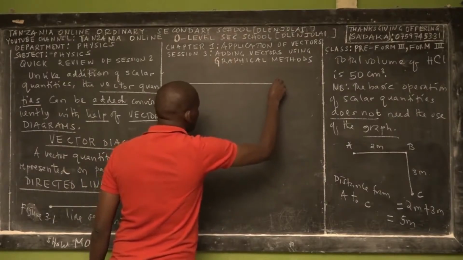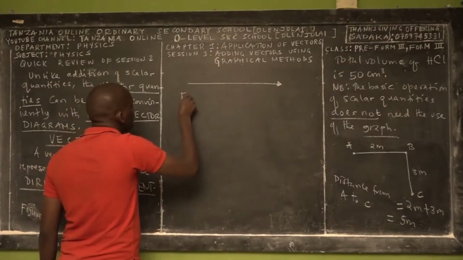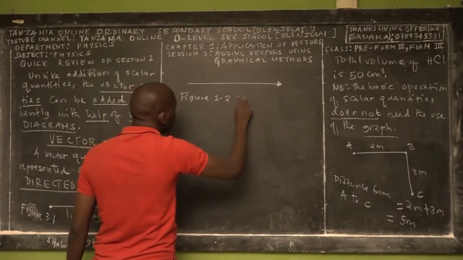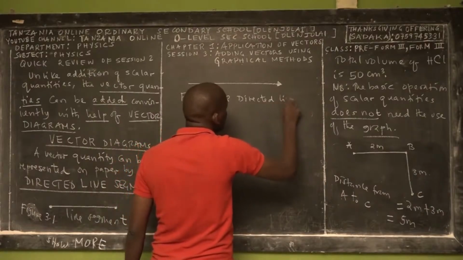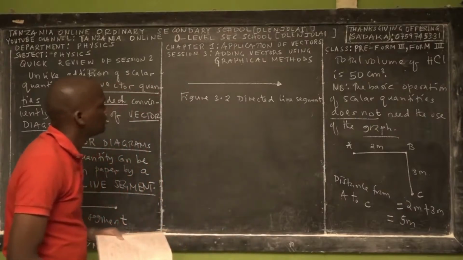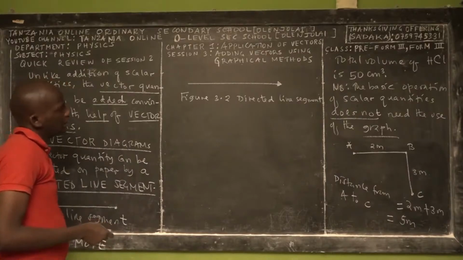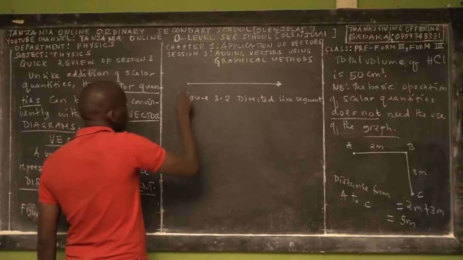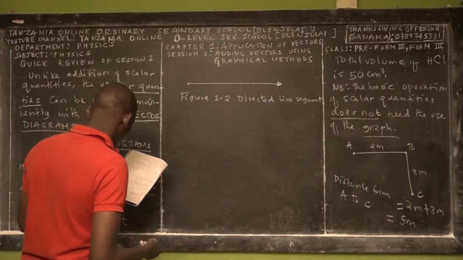It can be like this one. This is figure 3.2. So we call it a directed line segment. Now you can present a vector with this directed line segment.